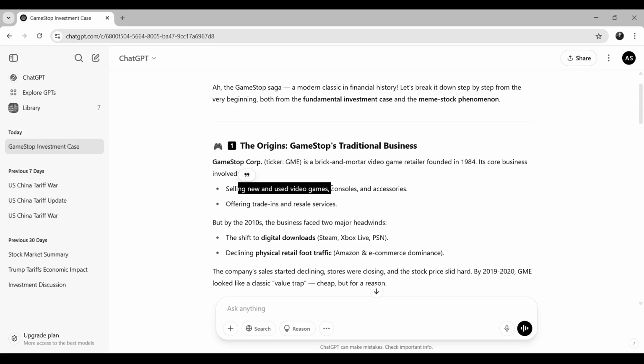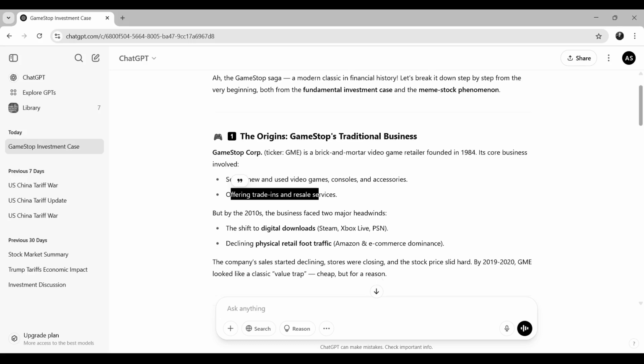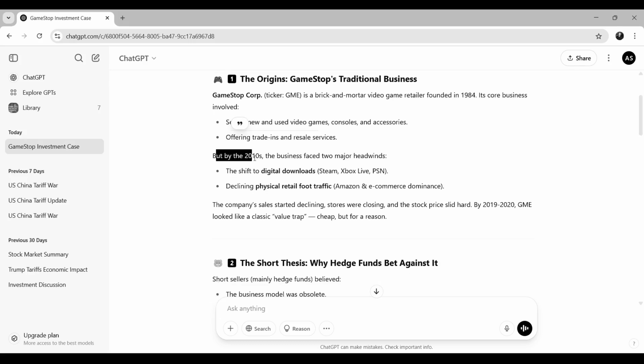So this is a company which has retail stores and they sell video games, consoles, accessories, offering trade-ins and resale services. Then by the 2010s, the business faced two major headwinds. The first was the shift to digital download. A lot of people nowadays download directly from Steam, Xbox Live, and other platforms where they can get their games directly. So it affected their business.